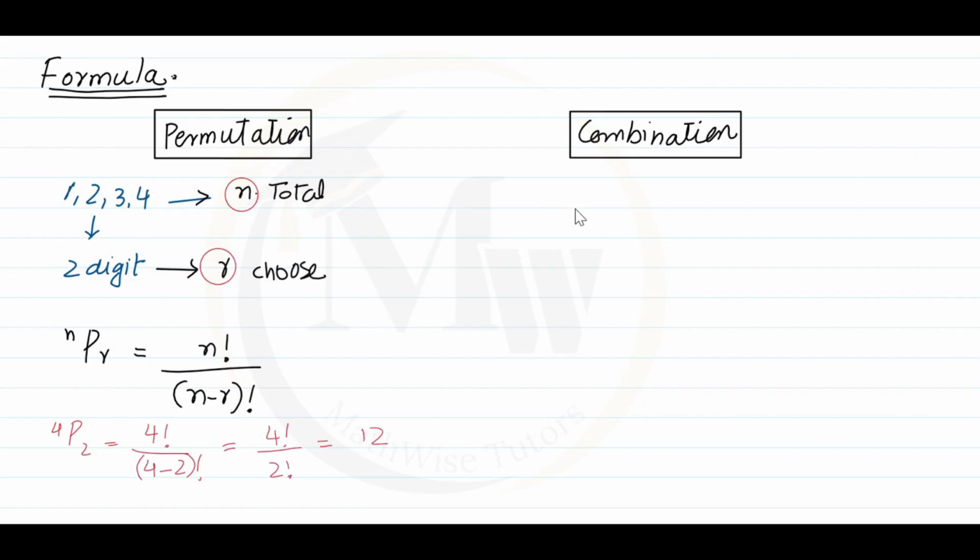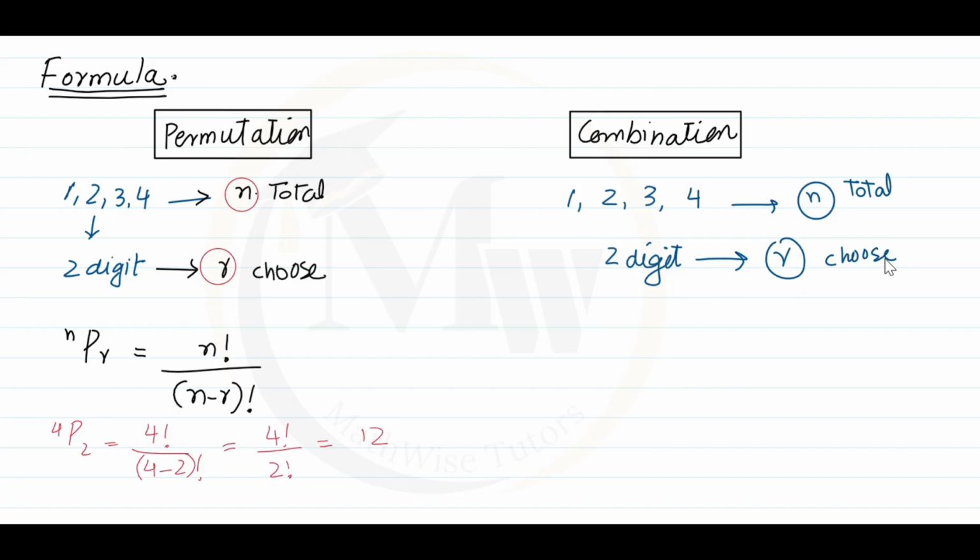For the combination formula, taking the same elements, 1, 2, 3, 4, four numbers is n, and the two-digit number is r, because we need to choose r places. So n choose r is the formula of combination, which is n factorial over r factorial times n minus r factorial.